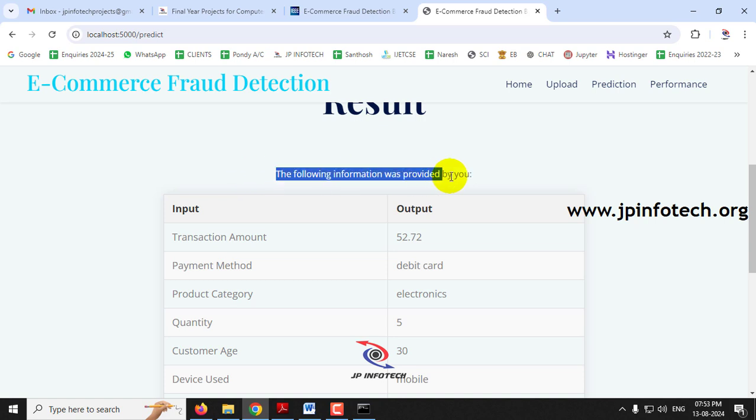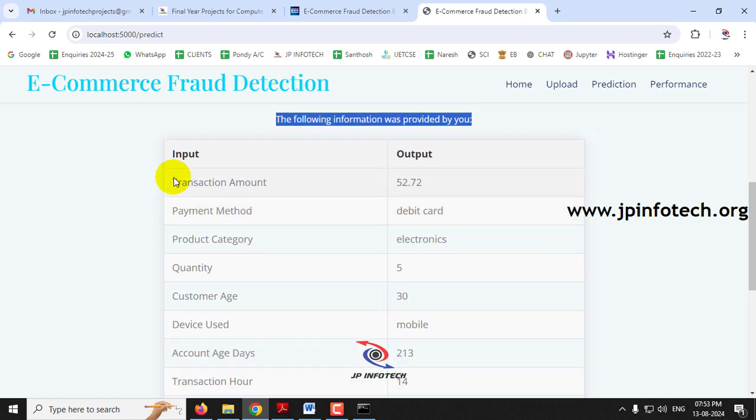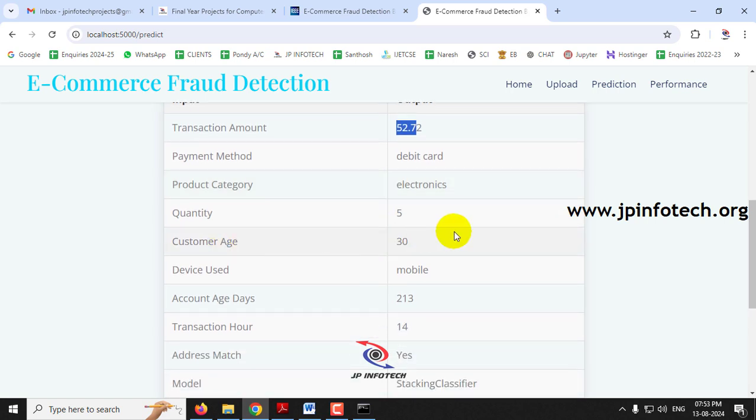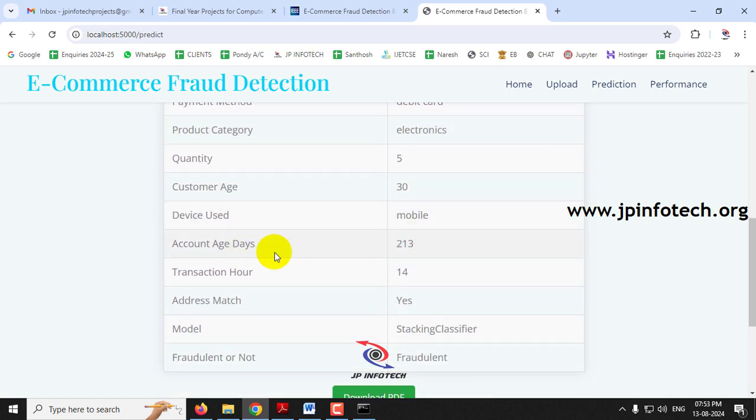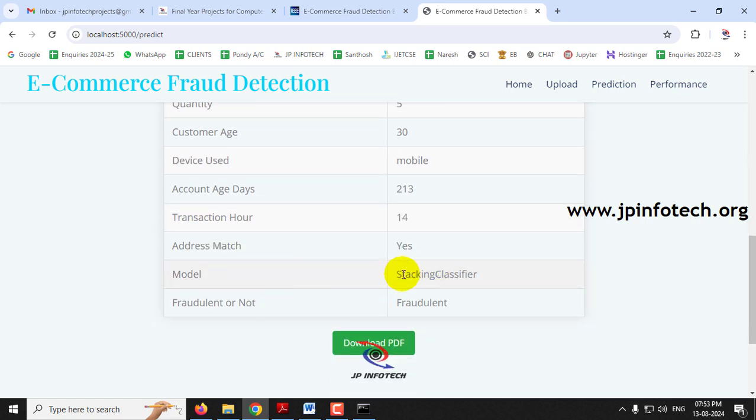Here you can see the following information was provided by you. Whatever information we have given is shown here: transaction amount, payment method, product category, quantity, customer age, device used, account age days, transaction hour, address match, and the model that we have selected. And finally you can see the result, fraudulent or not. You can see it is a fraudulent transaction. A fraud transaction has been done for this e-commerce purchase.